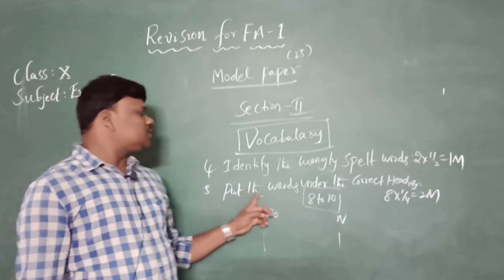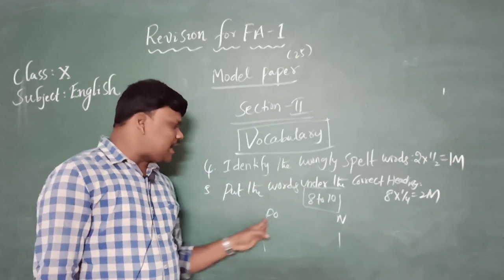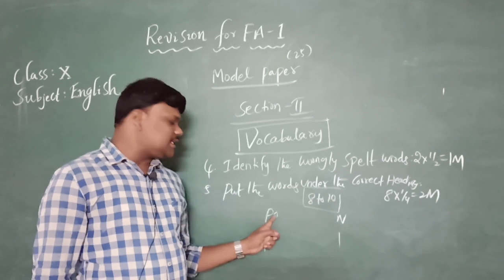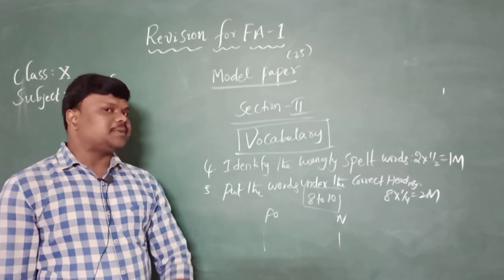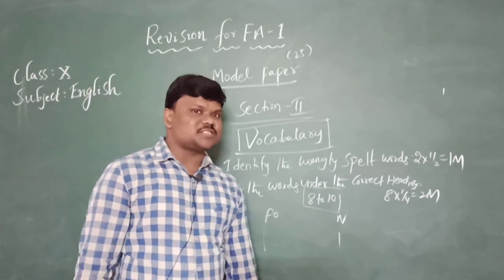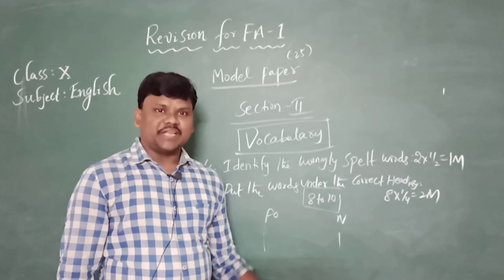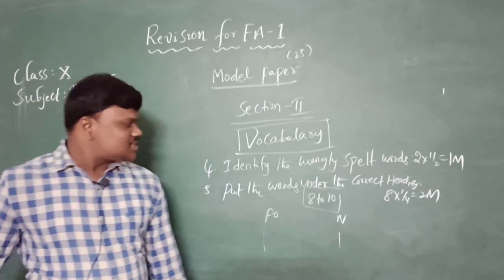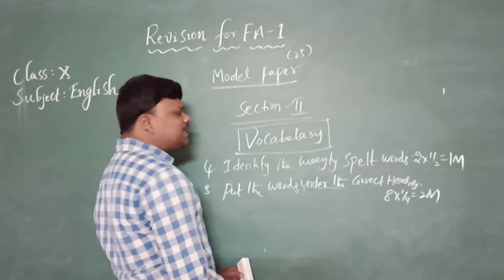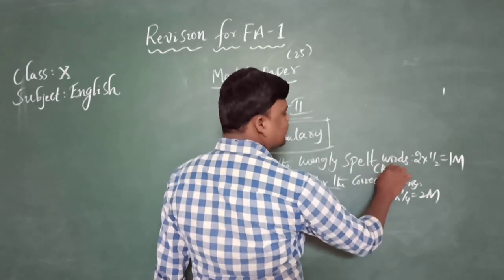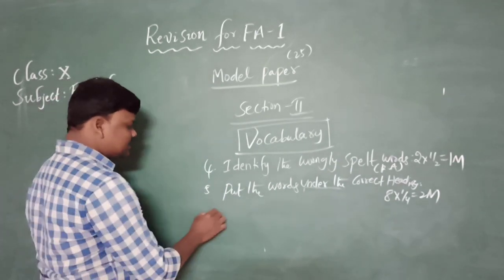This is the put the words under the correct headings. If I give words to you, you need to arrange the words under the correct headings. What are positive qualities, what are negative qualities. 8 words will be given. The toughest one in this vocabulary is this, because the answers will be there in the question paper itself. Next one, identify the wrongly spelled words. I am going to give you from reading A. These questions are going to be given from reading A.